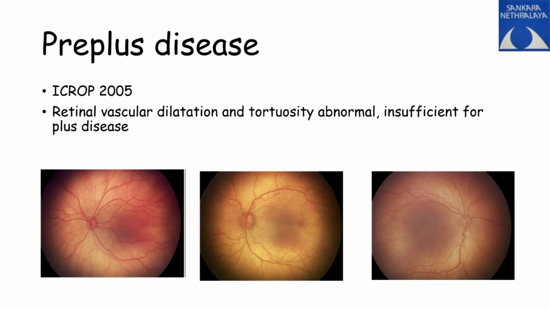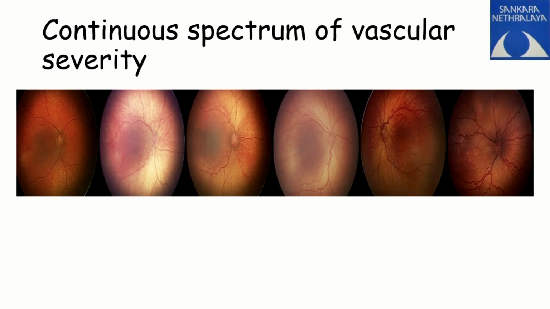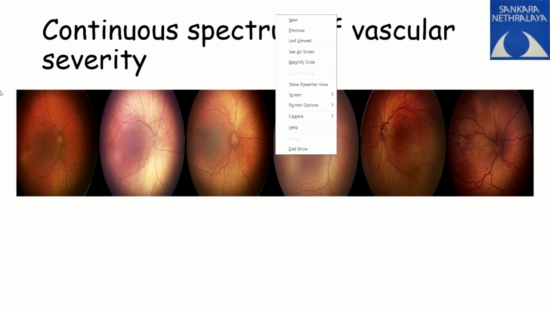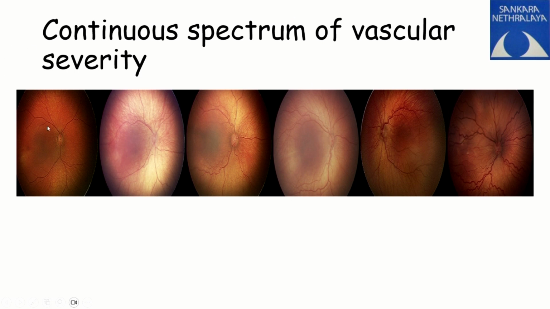Now, pre-plus is something which does not qualify for plus. To put it in short, these are a continuous spectrum of disease. You can see from here that the vascularity keeps increasing. So you know that this is a continuous spectrum of vascular engorgement. If it increases, please remember these are to be treated.